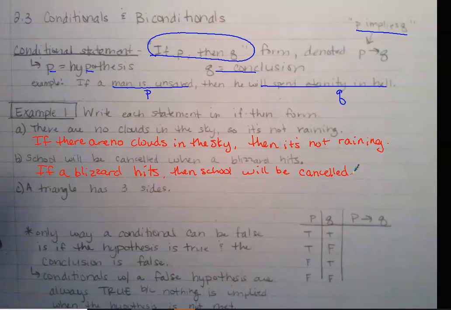Now C, we actually do get to add a few things to make it make sense. A triangle has 3 sides. How do we put that into an if-then statement? If a shape has 3 sides, then it's a triangle. Excellent. Or you could have put polygon: if a polygon has 3 sides, then it's a triangle. Very nice.